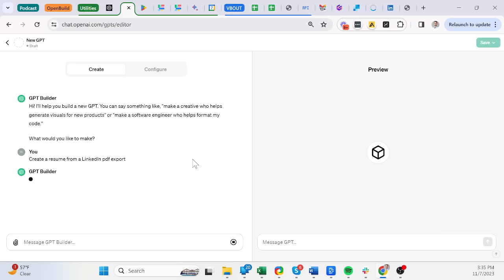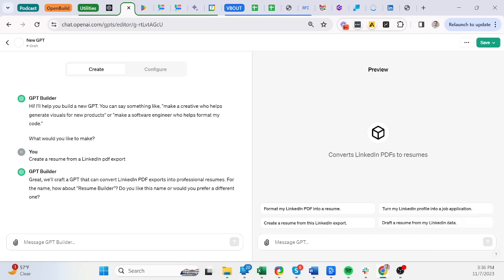So here's the command, and GPT is going to do a lot of this heavy lifting for me. One, it's going to suggest a name. Second, it's going to build a certain kind of vertical model to focus on the topic at hand. And also it's going to come up with the icon, which you'll see in a second.